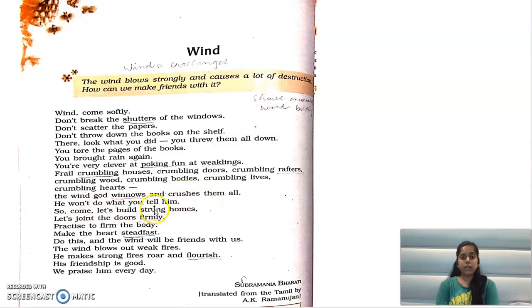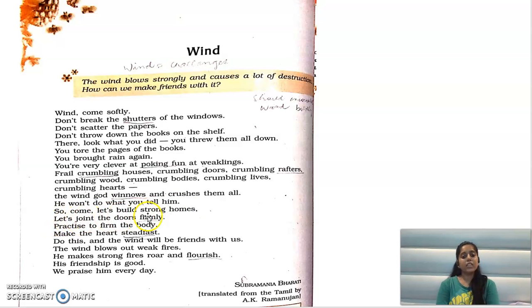He won't do what you tell him. He is the wind. So it here is also personification because we are telling he. We are referring to wind as he. He won't do what you tell him. Wind आपके अकॉर्डिंग नहीं चलेगी, आपको जैसा चाहिए वैसे नहीं आएंगी.